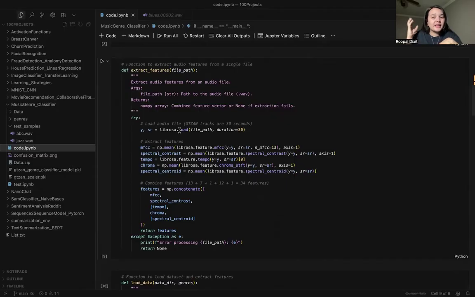With a sensitive ear, you can identify the texture, the rhythm, the timbre of the audio, and then you can say, okay, this sounds like pop music, this sounds like jazz, this sounds like blues. Is it classical, is it not classical? So we have to identify what features need to be extracted from these audio files, or what features are actually responsible for the predictions.